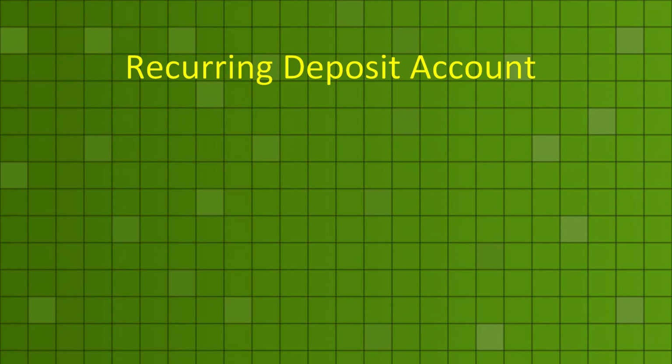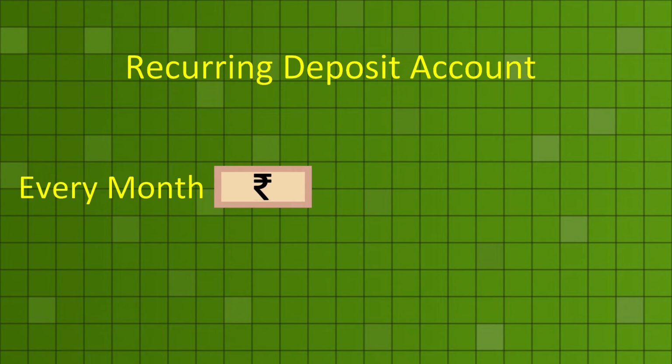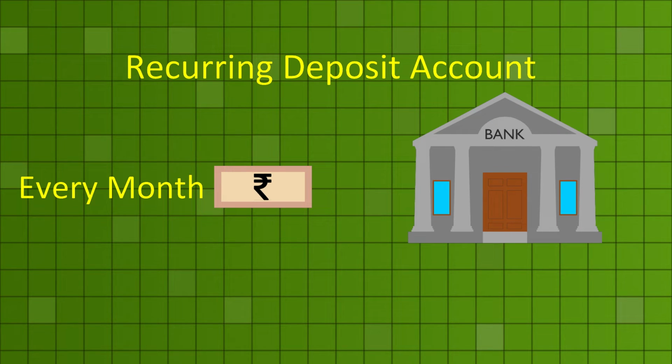Now let us see what is meant by the recurring deposit account. The account holder can decide the amount to be deposited every month in the account. The bank gives an interest on the deposit which is more than that paid for the savings account. Such an account is a means of compulsory savings.